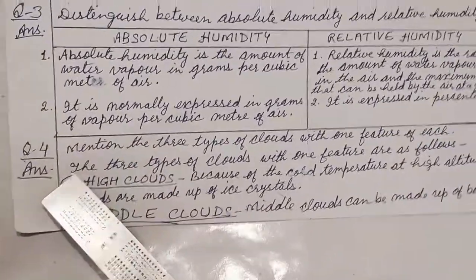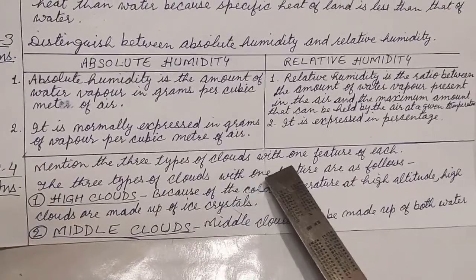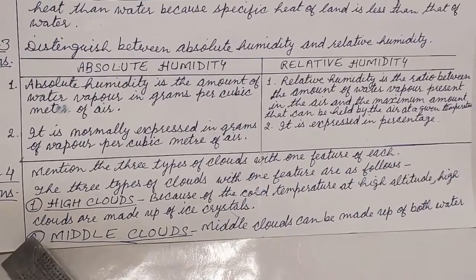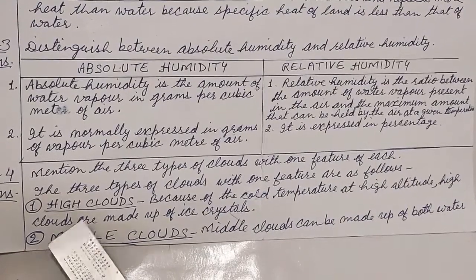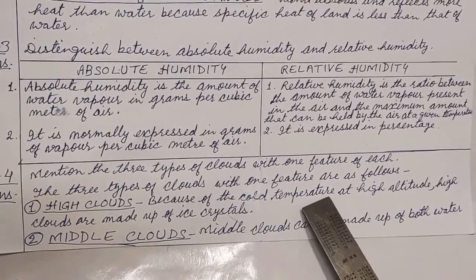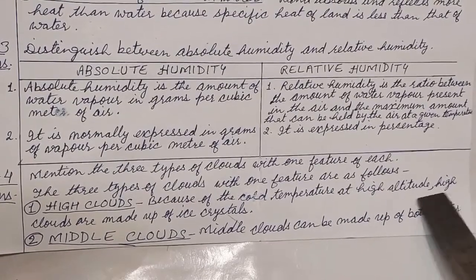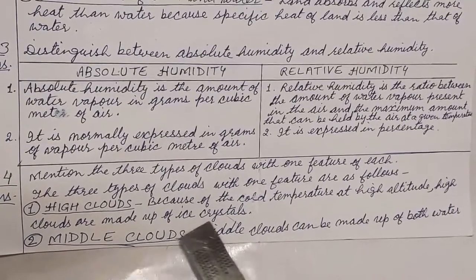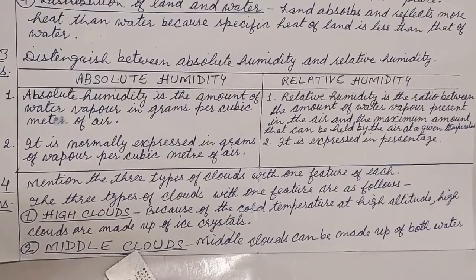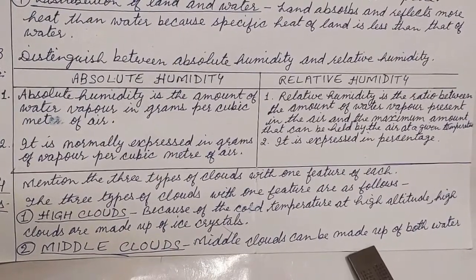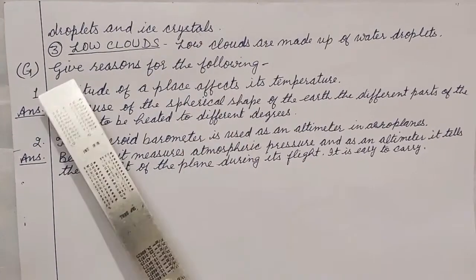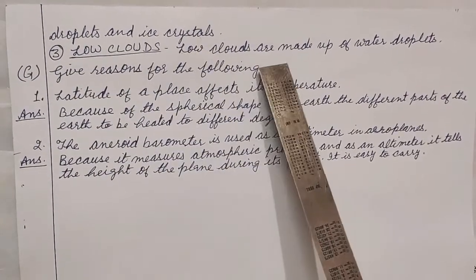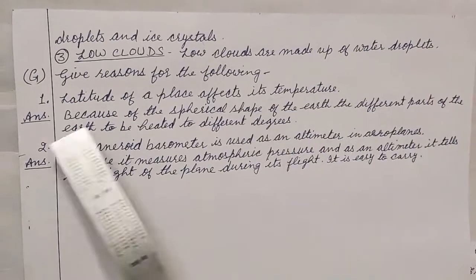Number 2. It is normally expressed in grams of vapor per cubic meter of air, while it is expressed in percentage. Question number 4. Mention the 3 types of clouds with one feature of each. Answer. The 3 types of clouds with one feature are as follows. Number 1. High clouds. Because of the cold temperature at high altitude, high clouds are made up of ice crystals. Number 2. Middle clouds. Middle clouds can be made up of both water droplets and ice crystals. Number 3. Low clouds. Low clouds are made up of water droplets.